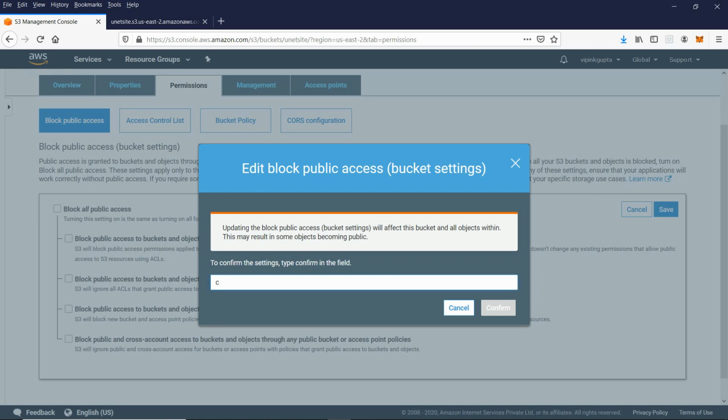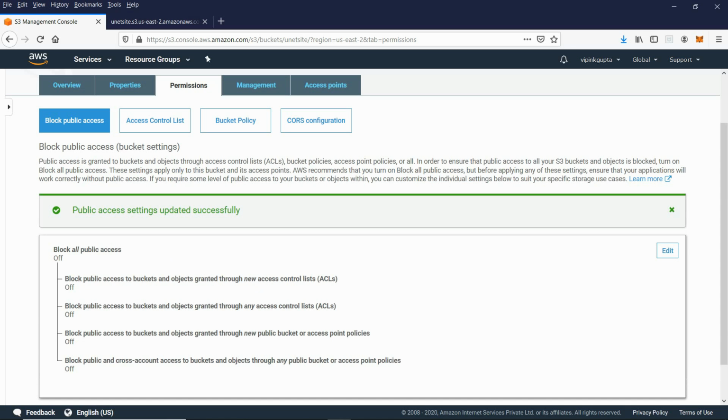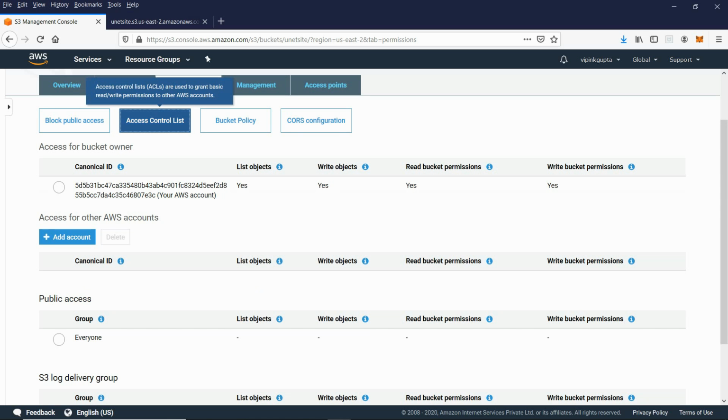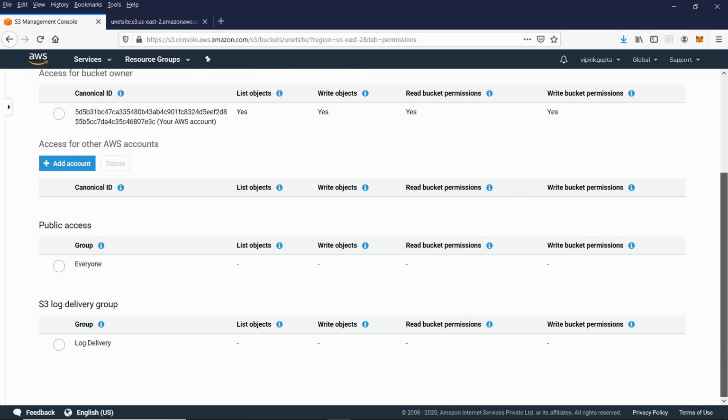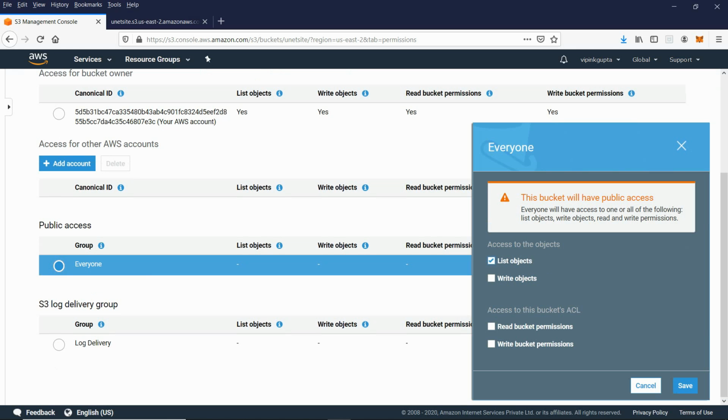It will ask for confirmation, and we have to type the confirm word. That means public access. Then we will go to the access control list. Everybody. List means everybody should be able to see the objects.